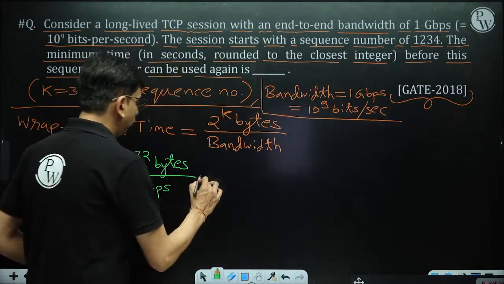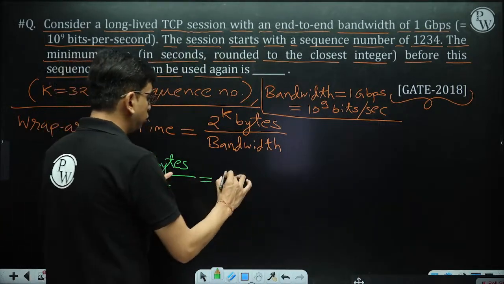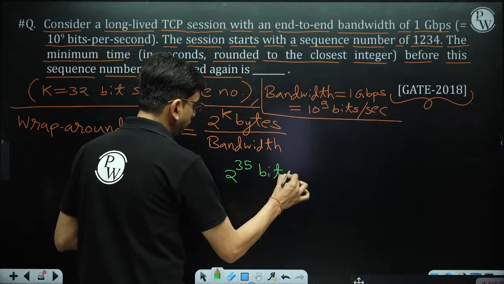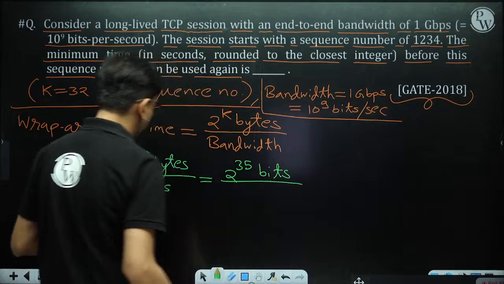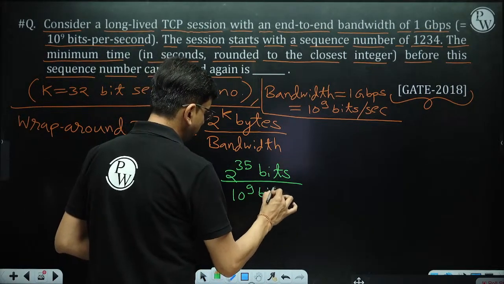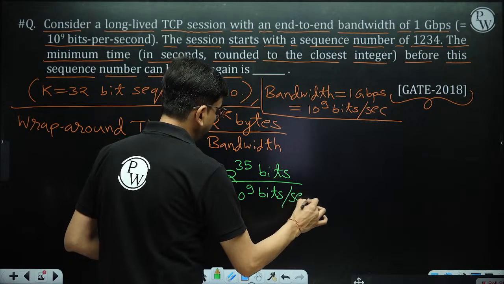Here we have to convert bytes into bits, 2 to the power 35 bits, and divide by 10 to the power 9 bits per second.